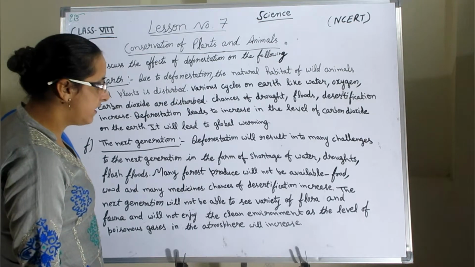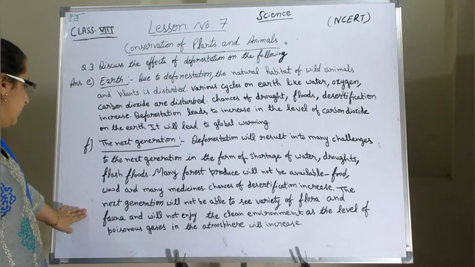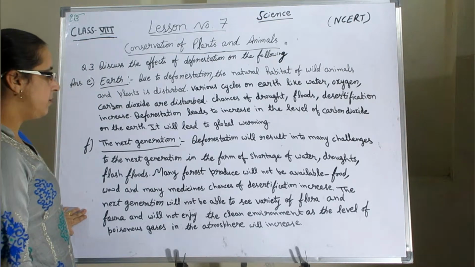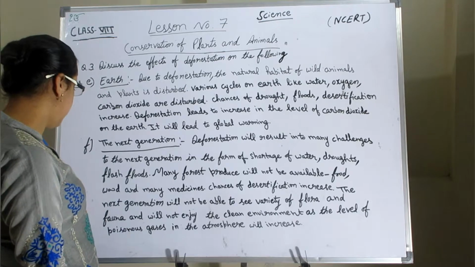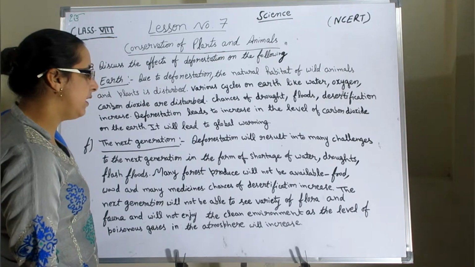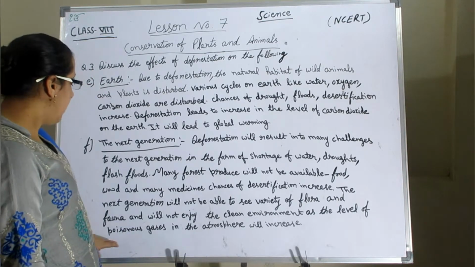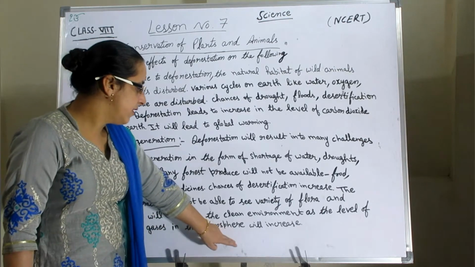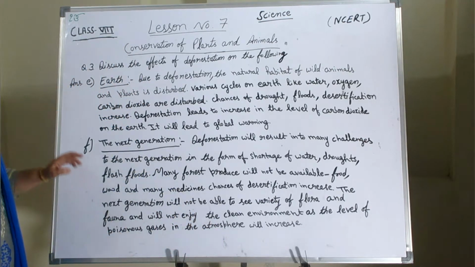Chances of desertification increase. The next generation will not be able to see variety of flora and fauna and will not enjoy the clean environment as the level of poisonous gases in the atmosphere will increase. अभी आप इसको नोट कर लीजिए।